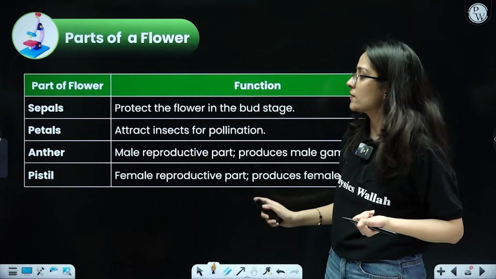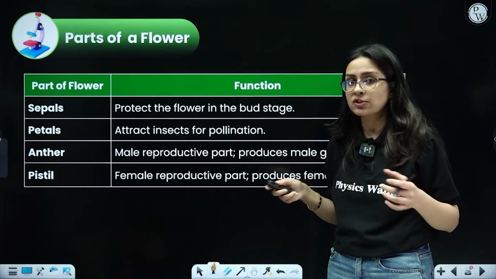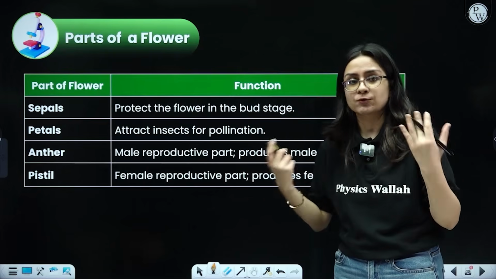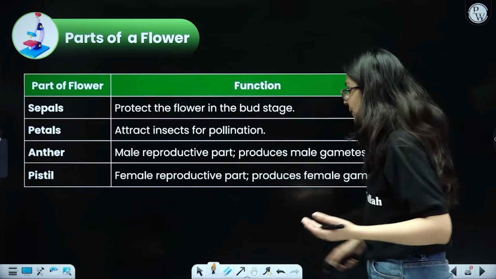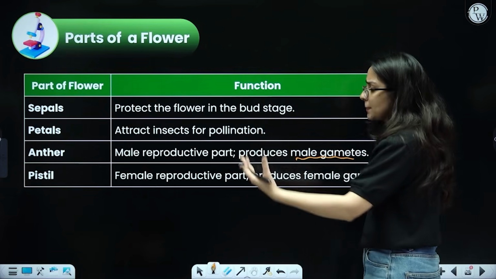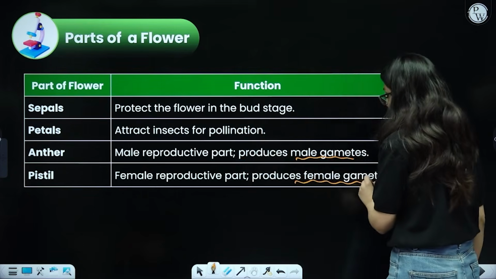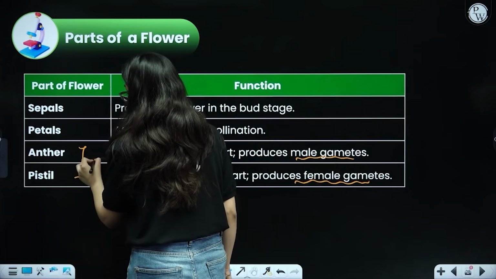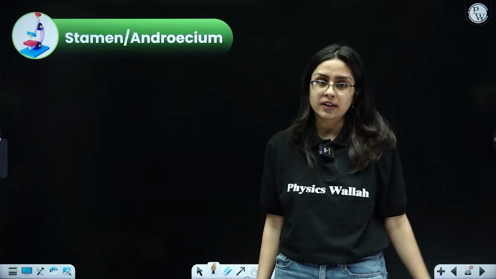Before that, there is a quick revision. Sepals protect the flower in the budding stage. Petals are basically brightly colored, often very large, and they attract the insects for pollination. Anther is the male reproductive part, produces male gametes, exactly what we discussed. Pistil or carpel is the female reproductive part that produces the female gametes. Let us now cover anther and pistil in detail in the coming slides, and the structures also are very important.